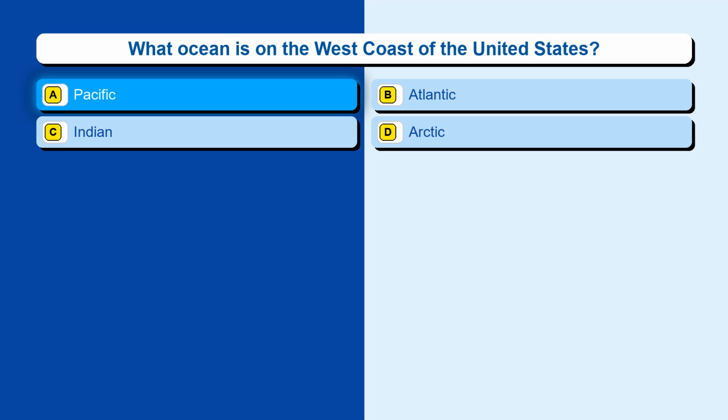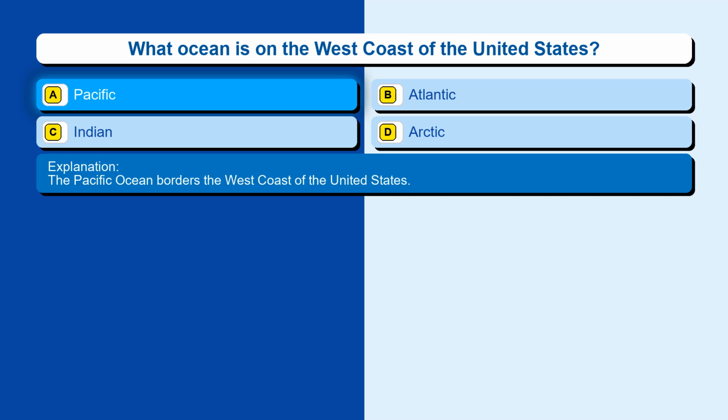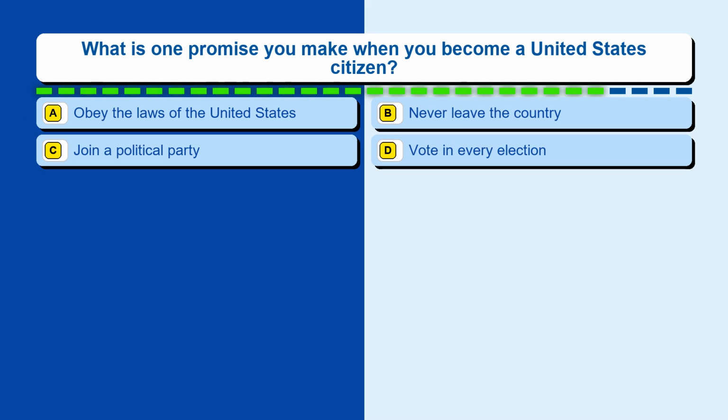The correct answer is option A, Pacific. The Pacific Ocean borders the west coast of the United States. Question 127. What is one promise you make when you become a United States citizen?